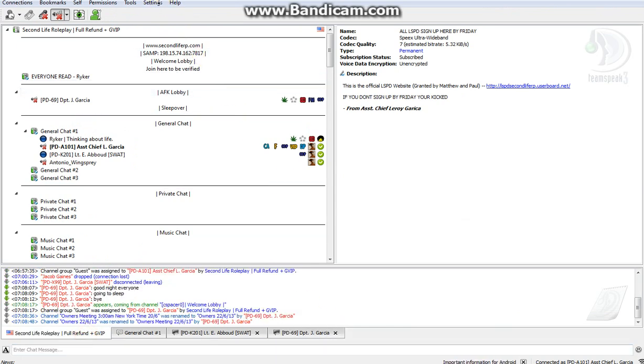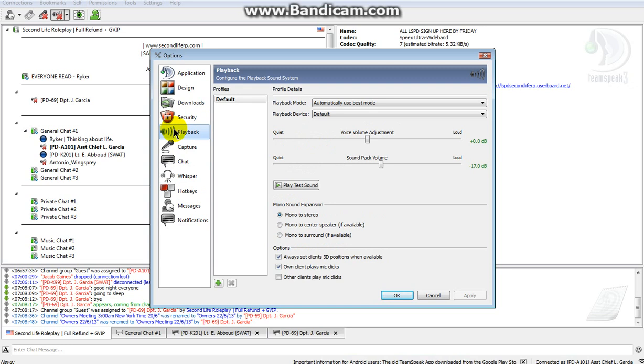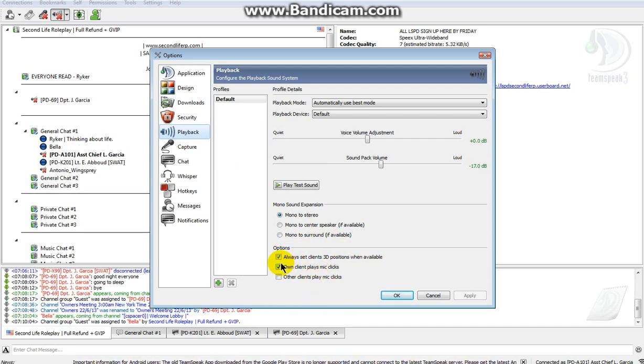So go to settings, options, and then you're going to want to go to playback, and down near the bottom it should say options, and it should say always set clients 3D positions when available. I have that on. Own client plays my clicks. I have that on. Another client plays my clicks.